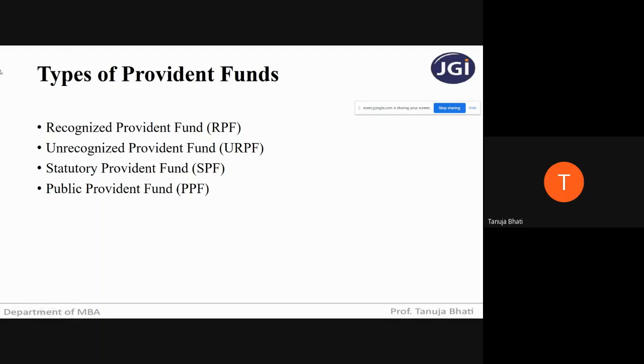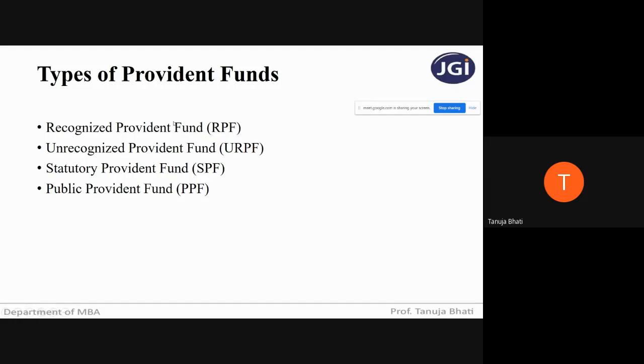So any organization employing 20 or more employees has to compulsorily get registered under the Provident Fund Act 1952. So recognized provident fund is recognized by the government, and it is applicable only to those organizations who are employing 20 or more employees.